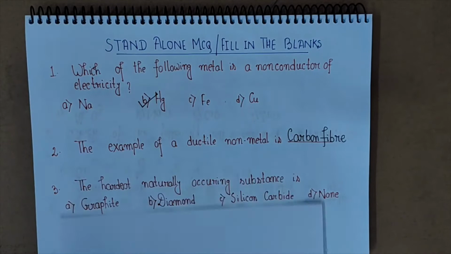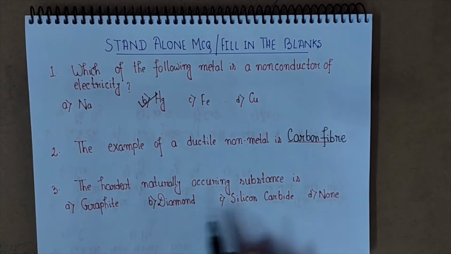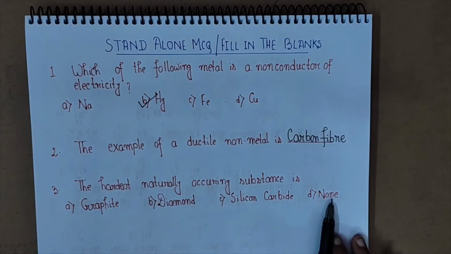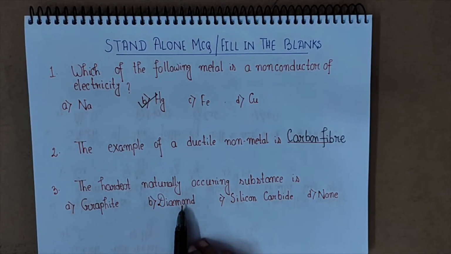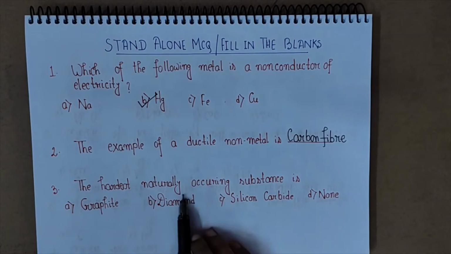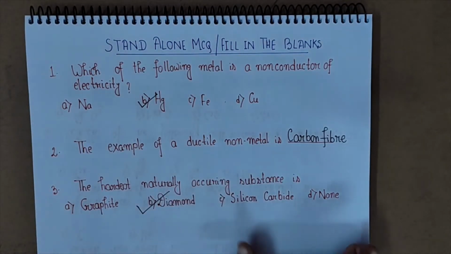Now the next question: the hardest naturally occurring substance is graphite, diamond, silicon carbide or none. The answer is diamond. Diamond is an allotrope of carbon, and it is the hardest naturally occurring substance. So the answer is diamond. Now move to the next question.